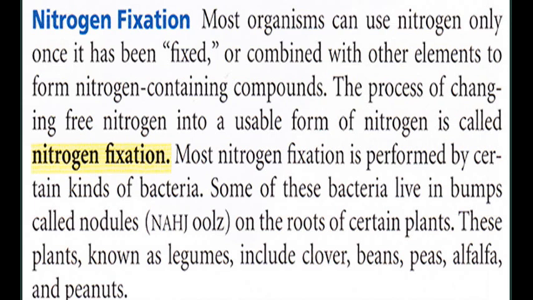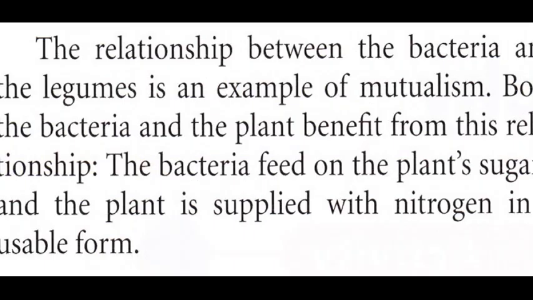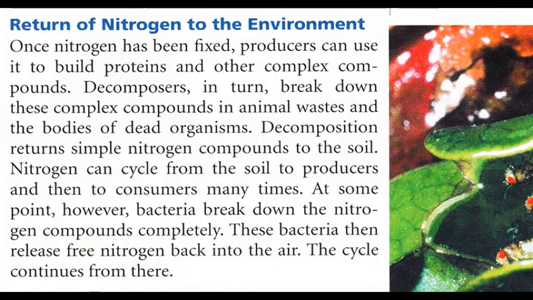Some of these bacteria live in bumps called nodules on the roots of certain plants. These plants, known as legumes, include clover, beans, peas, alfalfa, and peanuts. The relationship between the bacteria and the legumes is an example of mutualism. Both the bacteria and the plant benefit from this relationship. The bacteria feed on the plant's sugars, and the plant is supplied with nitrogen in a usable form.